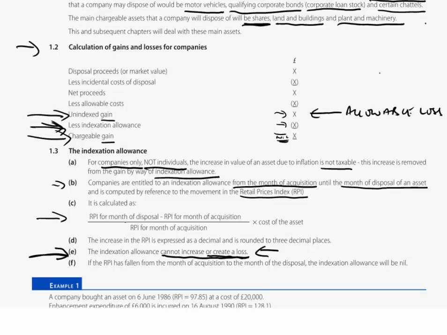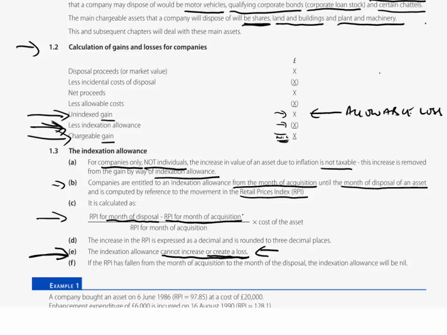So what do we want? We want, as we said, the RPI for the month of disposal, and there we go, first RPI in this calculation, there on the top line. And we're trying to look at the increase in the RPI from when we bought to when we sold. Easy. RPI for month of disposal minus the RPI for the month of acquisition.